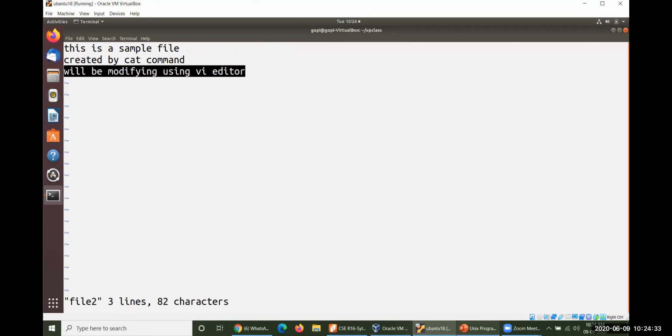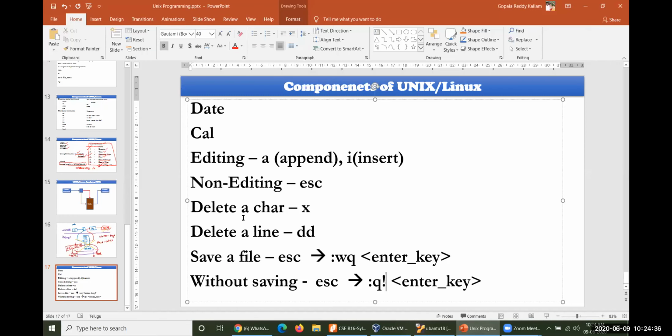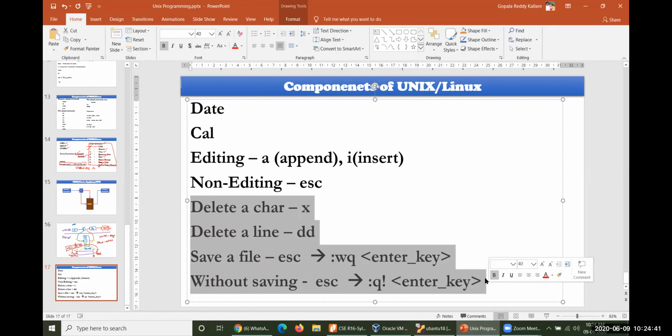Therefore, these are the 4 commands which are useful for you. There are many other commands.